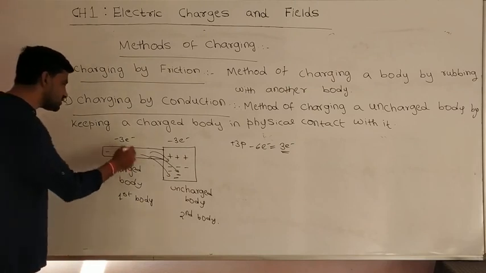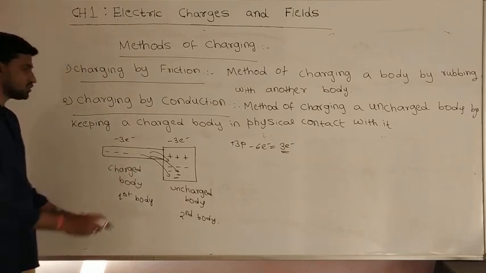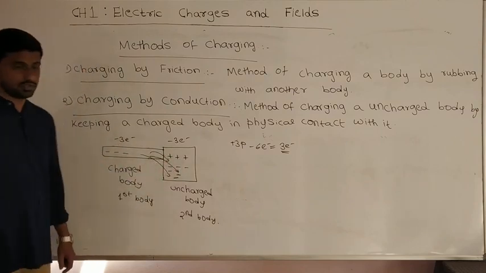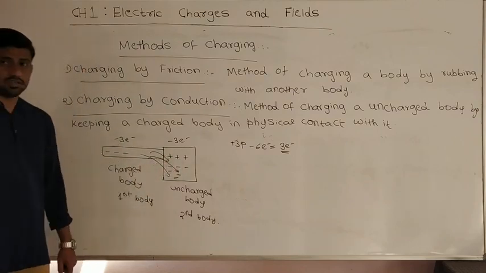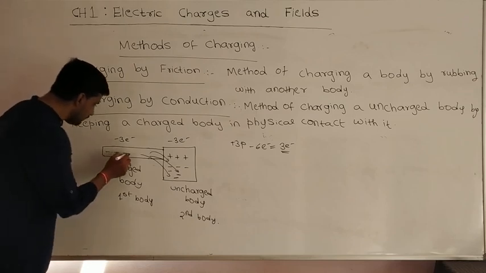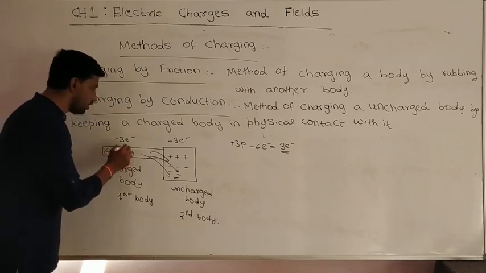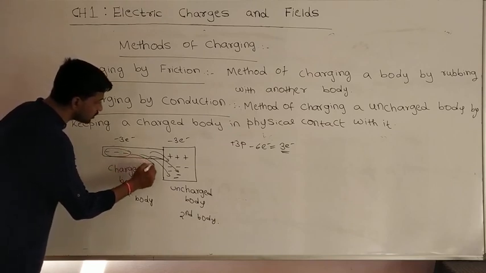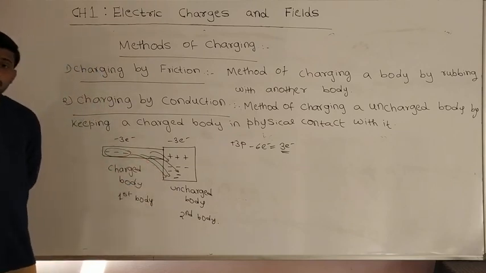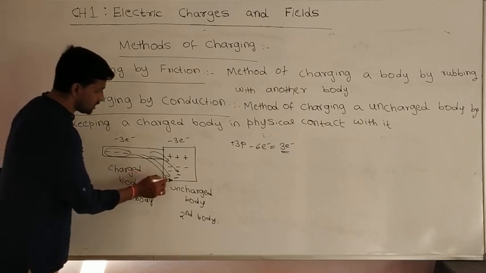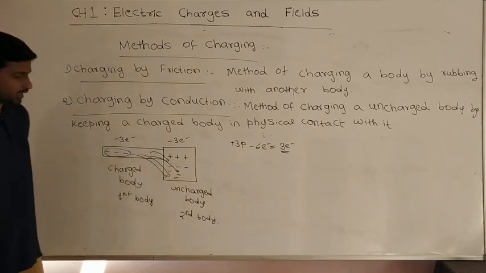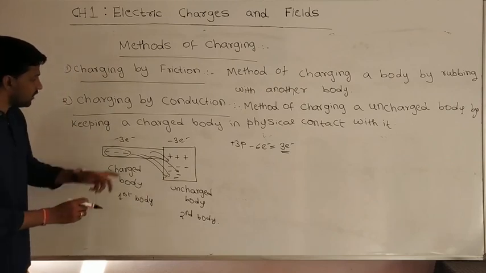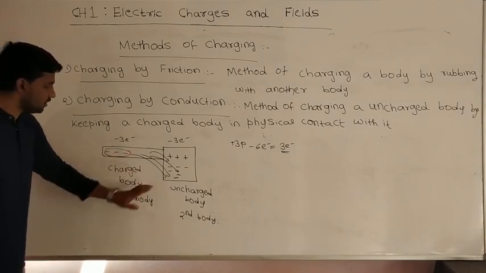Same amount of charges means the magnitude of force is also same. Right? Here also same force, here also same force. The forces between the bodies are same. So if another electron, after transfer of 3 electrons, tries to transfer to the second body, then second body will not allow it. Okay, so this second body will not allow the further transmission of charges from first body.